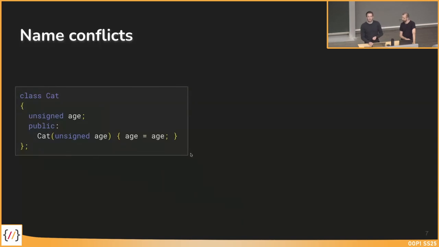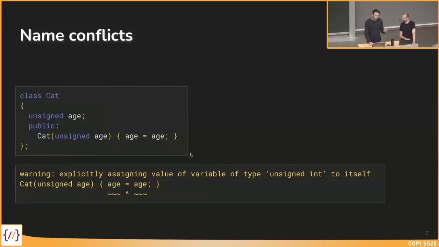The compiler doesn't give us an error, but a warning that we assign a value to itself. Basically the local variable age is set to itself, which is not really what we want, because I think what is meant here is that we want to set our member age. What can we do to prevent such name conflicts?